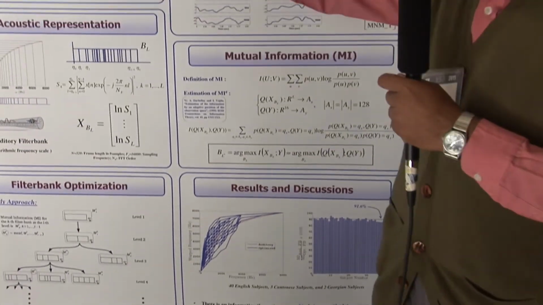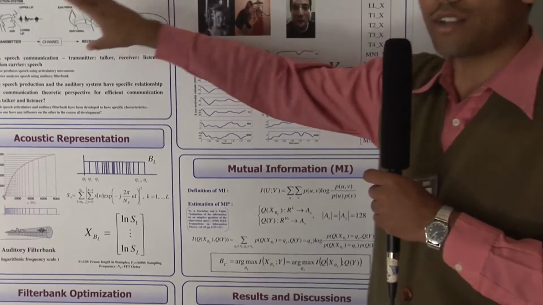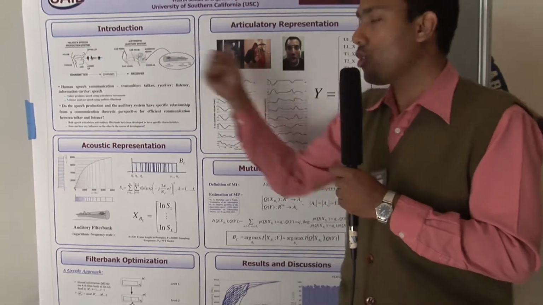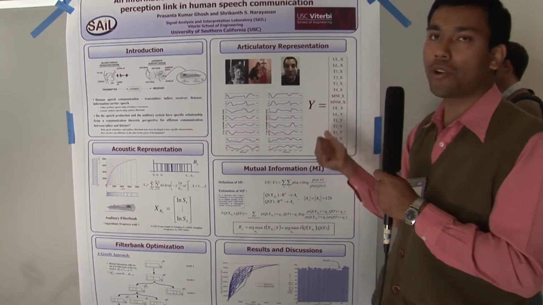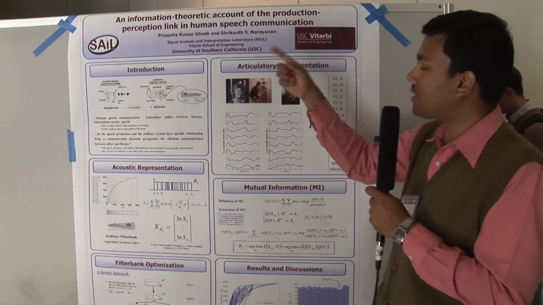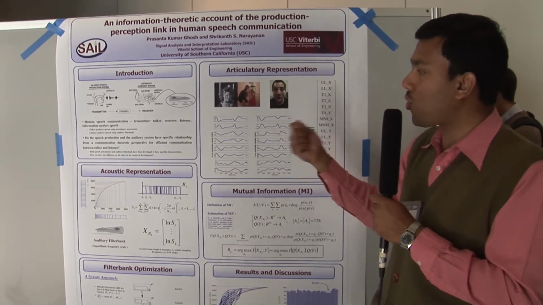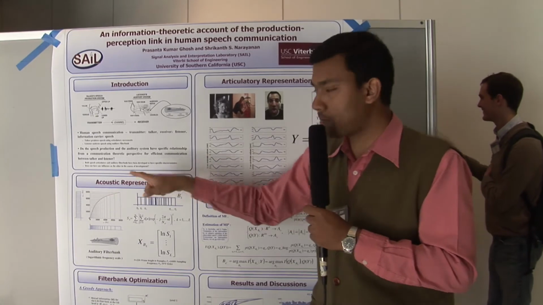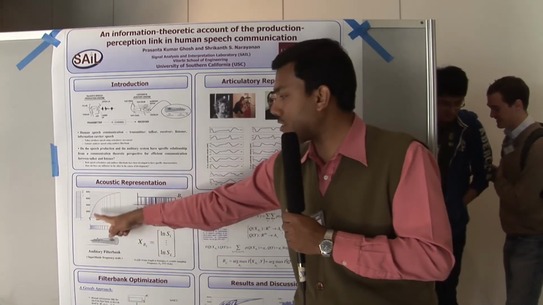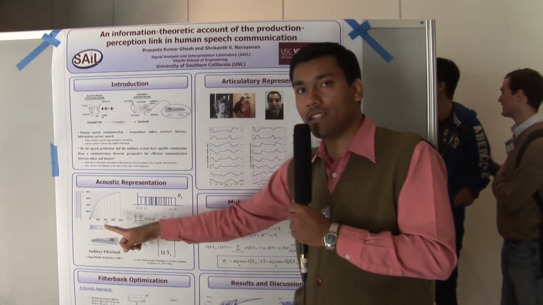Rather, if you choose this auditory filter bank, we'll have the minimum uncertainty about the transmitted code, which is represented using this articulatory representation. So this provides us a reason as to why the auditory filter bank will have specifically this kind of logarithmic scale in its frequency axis.